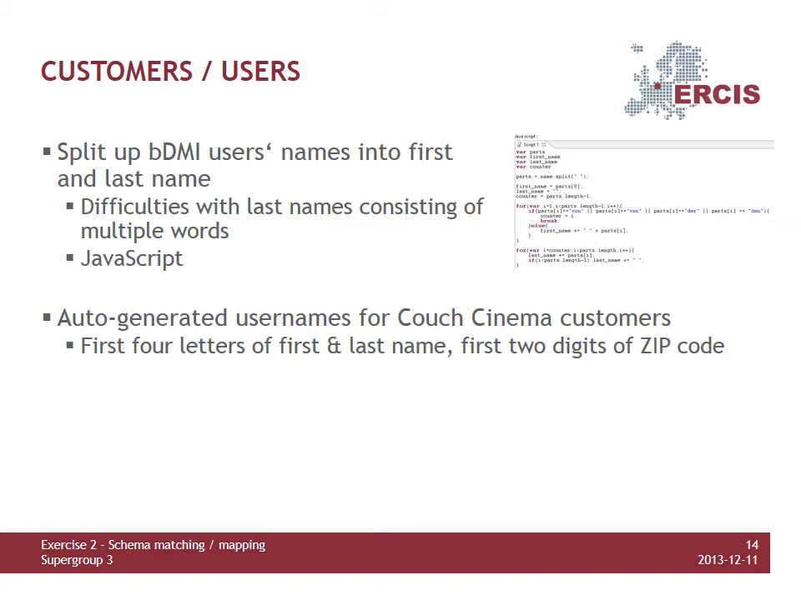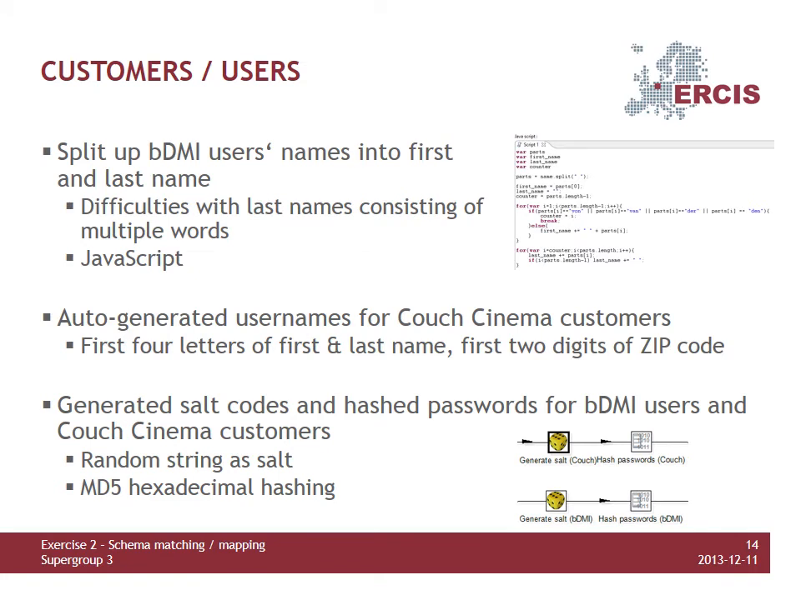For security reasons, we want our passwords to be stored MD5 hashed. Also, we are employing salts in order to secure passwords even more. Therefore, we are creating a random string as a salt for every BDMI and Couch Cinema customer. Then we are MD5 hashing the existing BDMI passwords as well as the ones automatically created for Couch Cinema customers, together with their respective salt value before loading into the mediated schema.